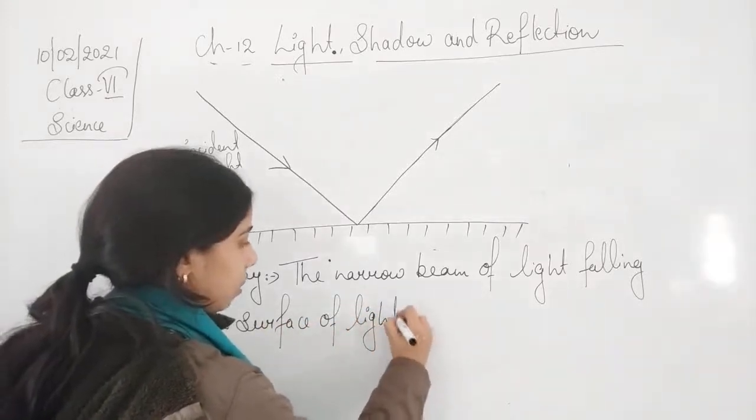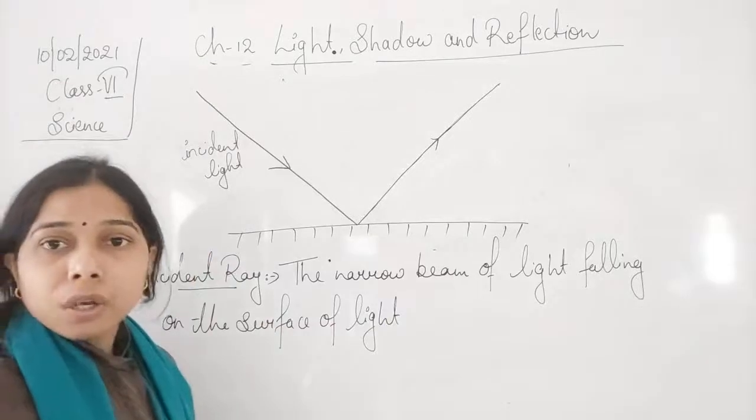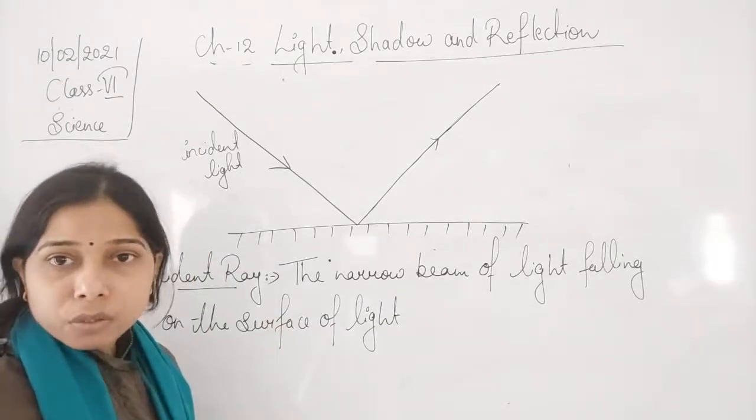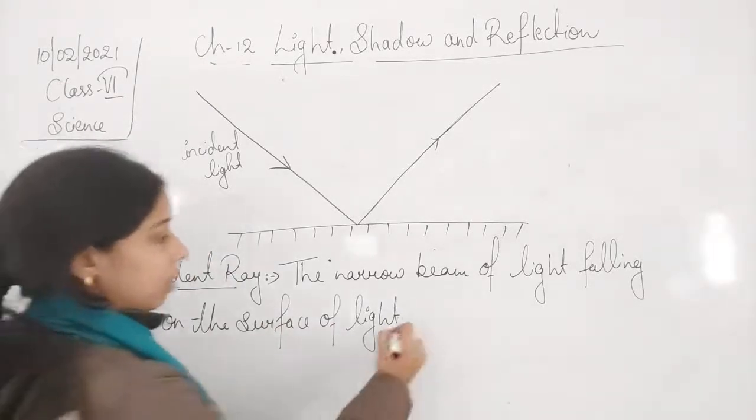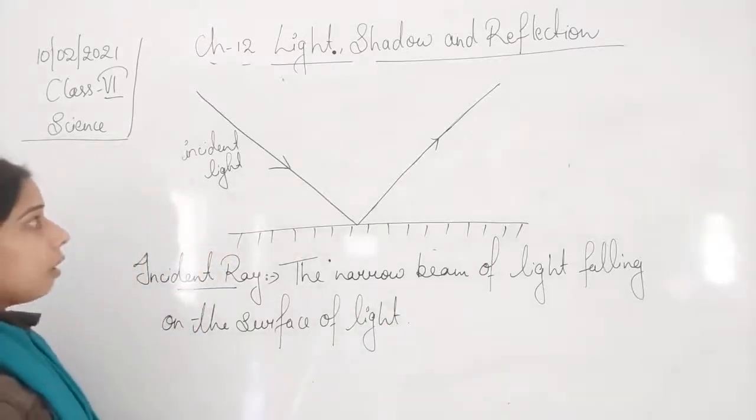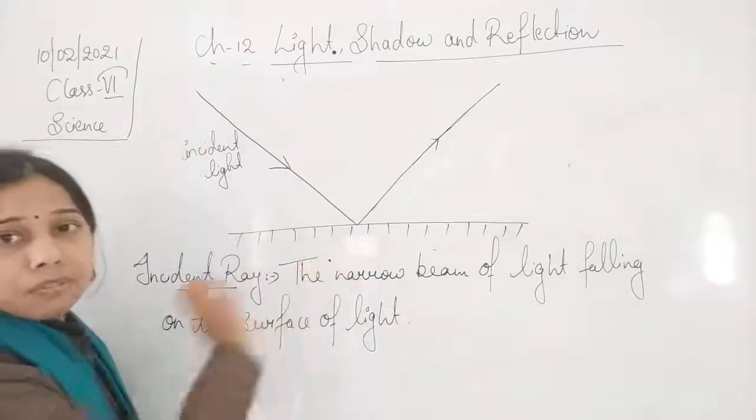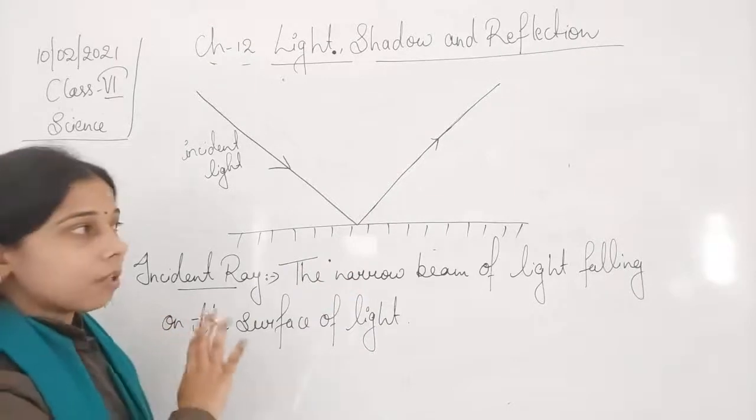A narrow beam of light which is falling on the polished surface is called an incident ray.